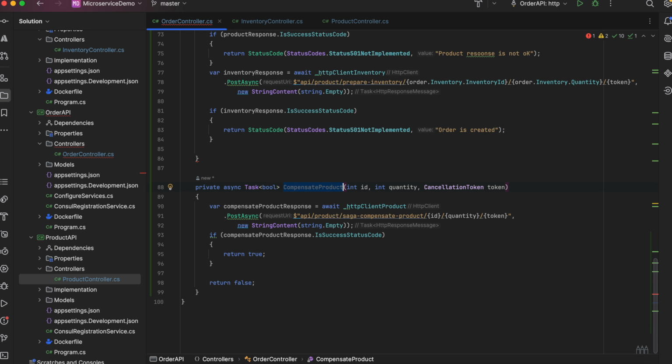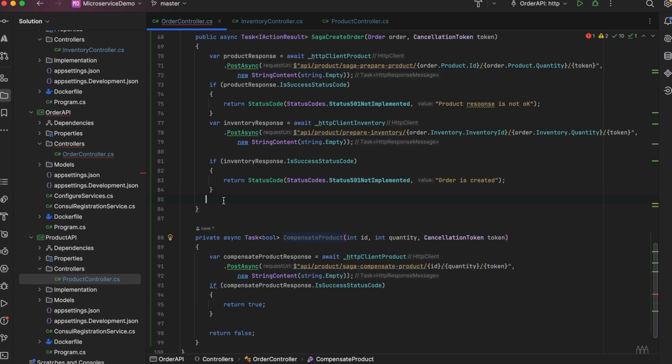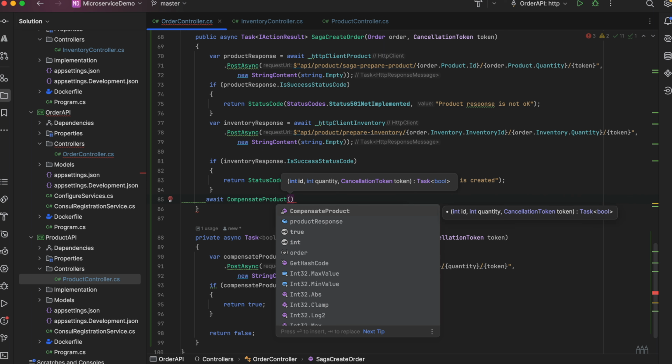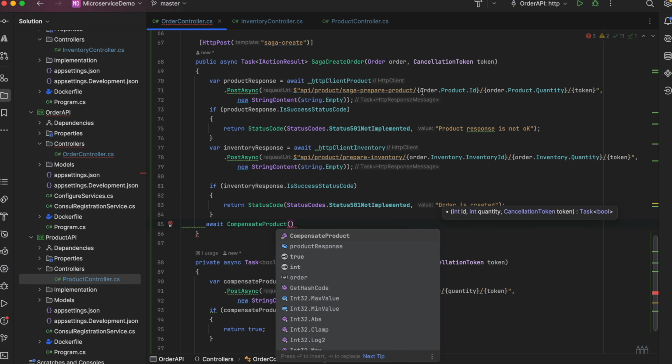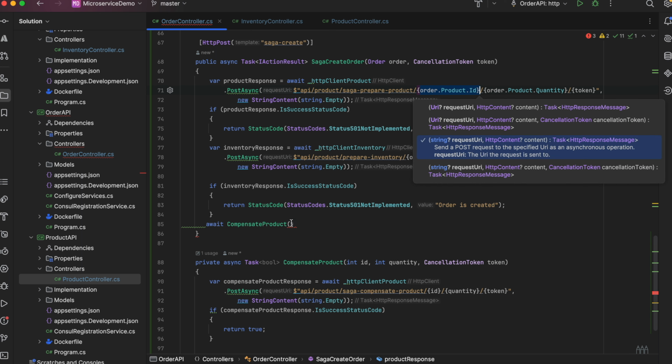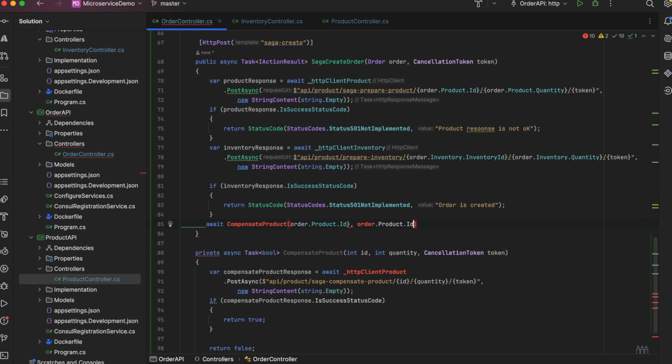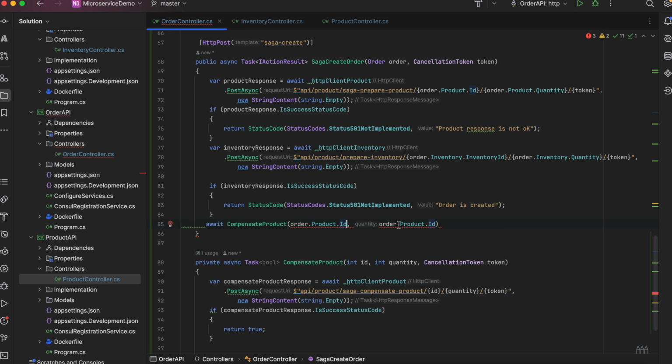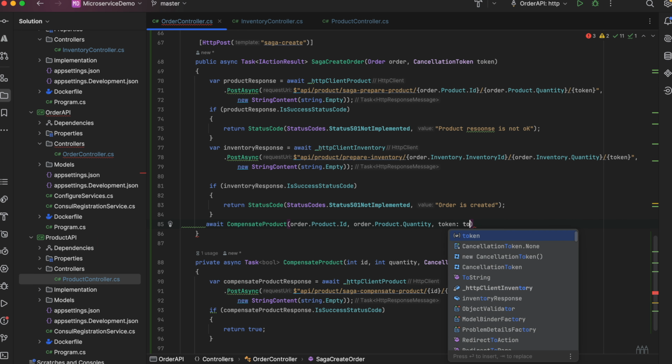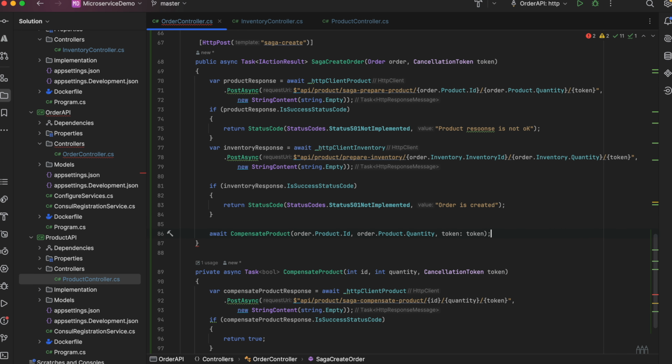Okay, so now I can call this one here. I want to pass the ID, so I can pass this one, order product ID, and the quantity and the token, like this.